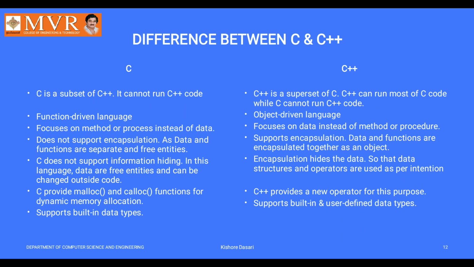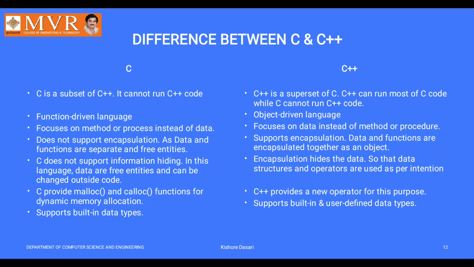C is a subset of C++. It cannot run C++ code, but C++ is a superset of C. It supports C code. That means you can run C programs in C++, but you can't run C++ programs in C.